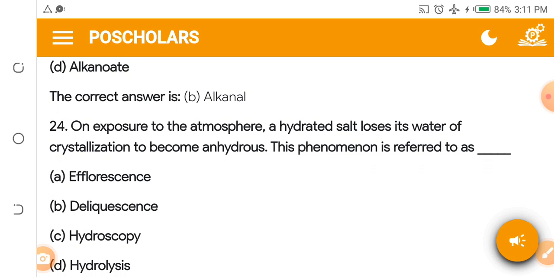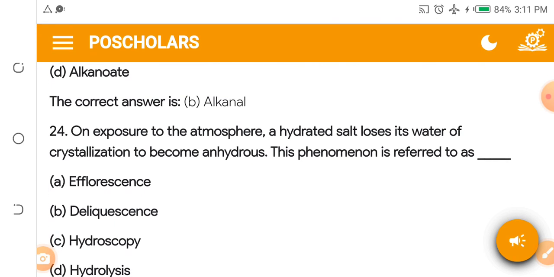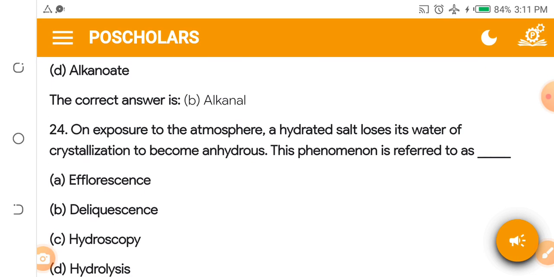On exposure to the atmosphere, a hydrated salt loses its water of crystallization to become anhydrous.